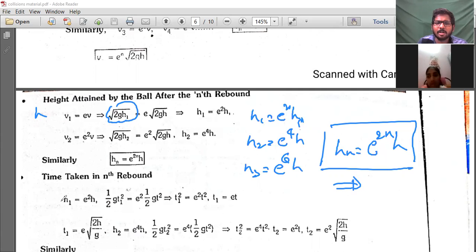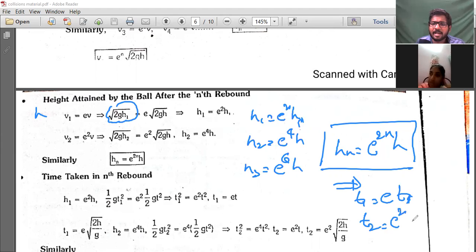In a similar way, time also you can get. Time is equal to root 2h by g. That means T1 is equal to E into T. T2 is equal to E square into T1. Got it?